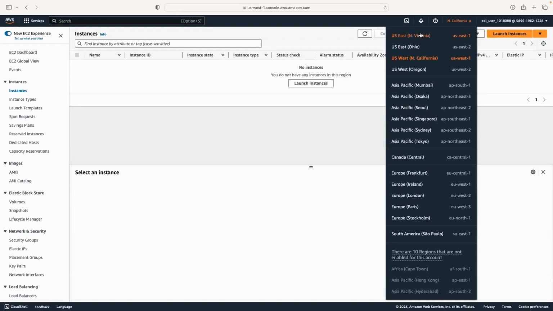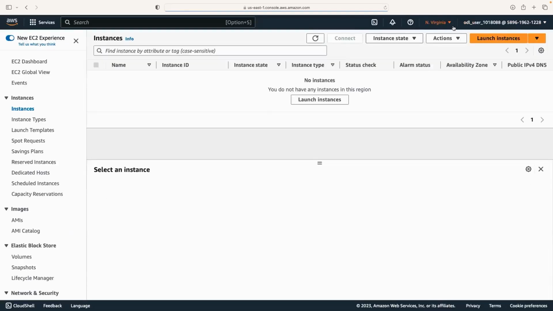That's why it is important to know that we will see the list as per the region we have currently selected. If you have deployed something in North Virginia and then switch to North California, you will not be able to see the list of resources properly, and you may get confused about where exactly the resources went. So you have to take care of the region selection. Next, we have the instances, which we refer to as virtual machines, which we have discussed already. Under instances, we can see the list of all instances that may be running, that may have been stopped, or even the ones that we have terminated, because if we terminate any instance, it is also listed here for 1 hour after it gets terminated. Right now there are none because this is what we are going to start with.